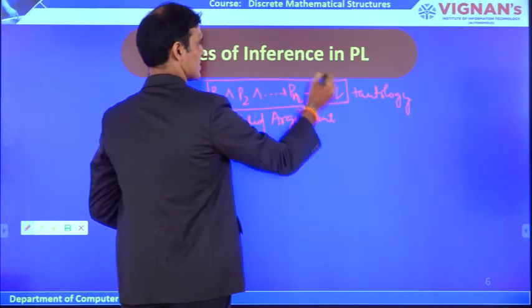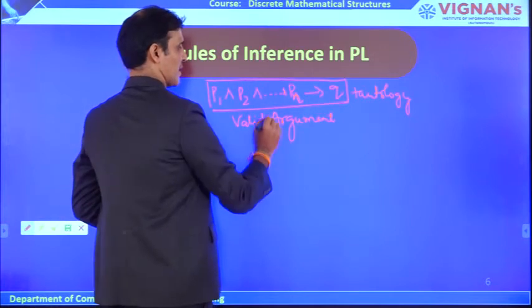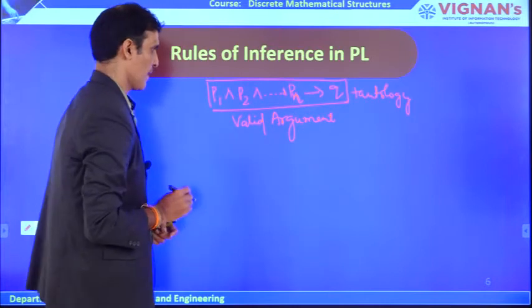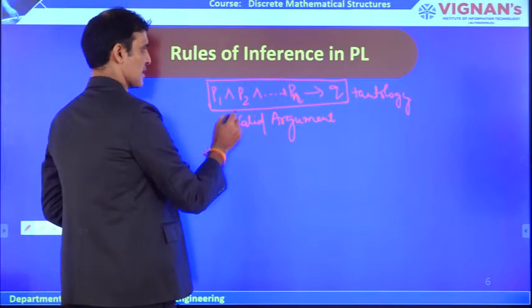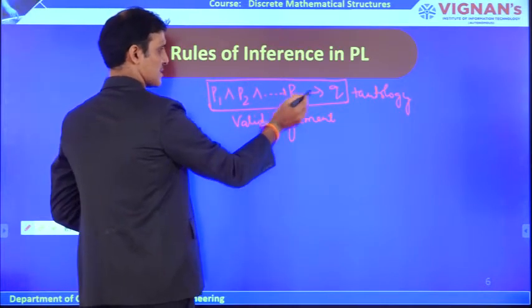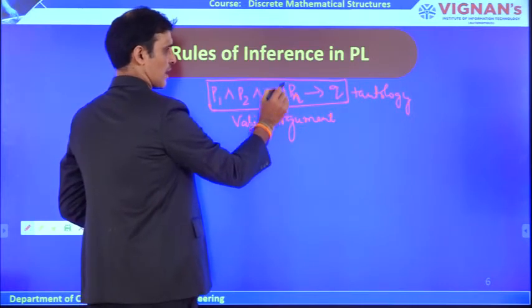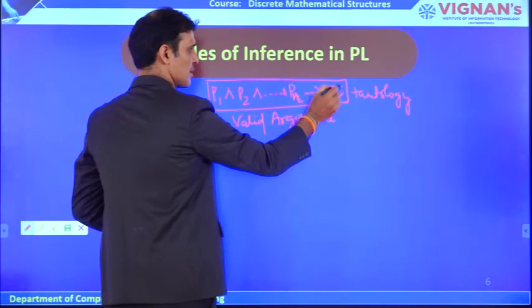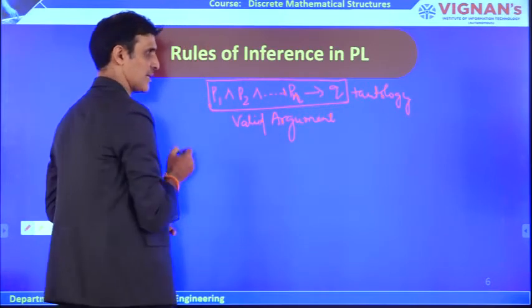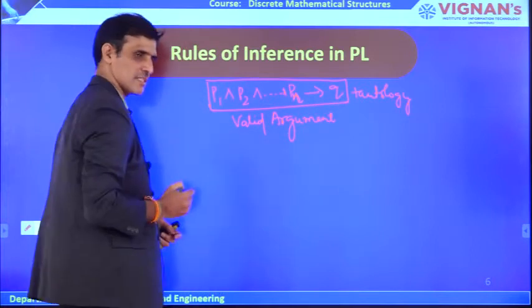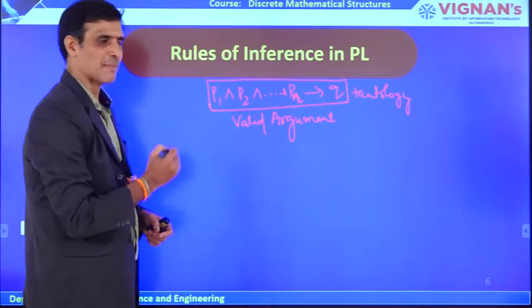Generally, we call this sentence an argument. It is called a valid argument if you prove that it is a tautology. In that argument, these are called the premises, and this is called the conclusion. If all the premises are true, and you are able to get that Q is also true from the given set of premises, then Q is called a valid statement from the given set of premises.